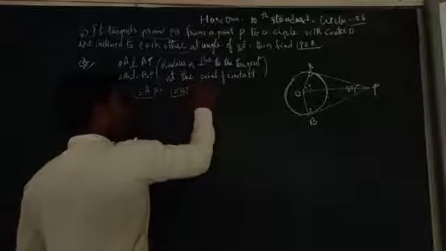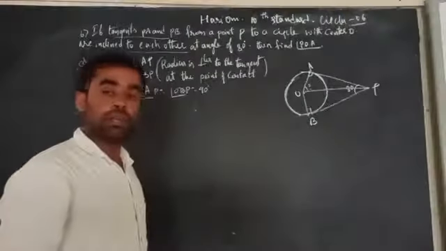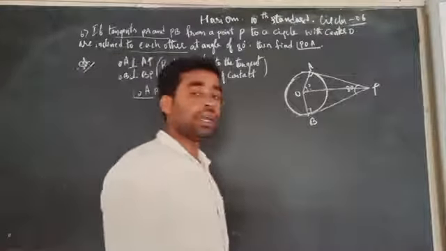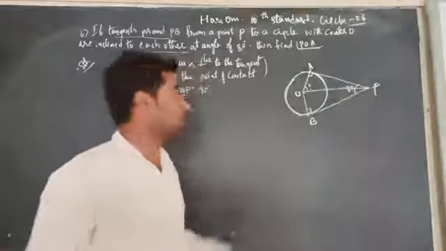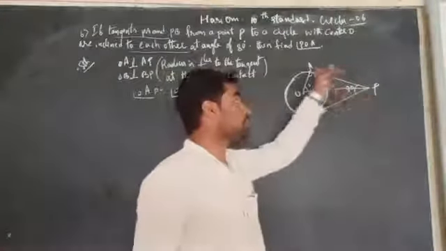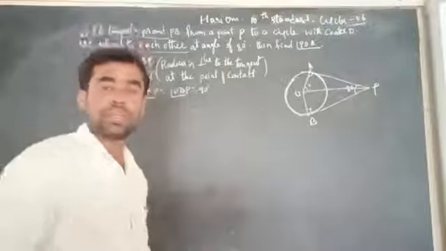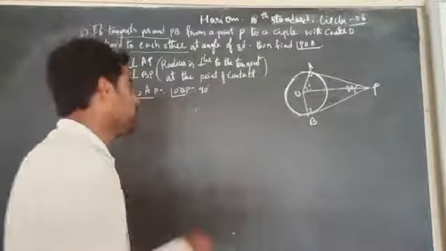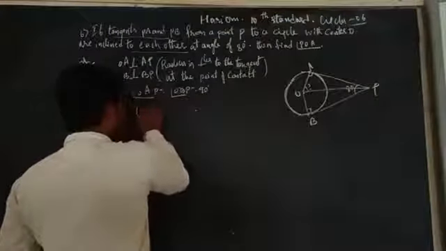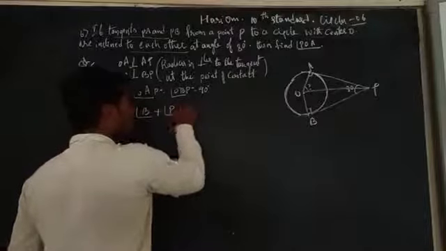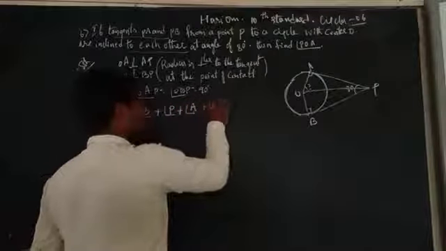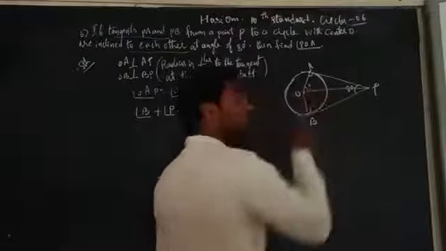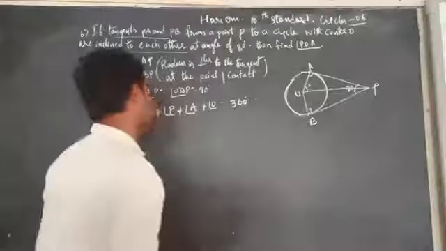They are equal to what? 90 degrees. We know that the sum of four angles of a quadrilateral is equal to 360 degrees. Angle O plus angle B plus angle P plus angle A is equal to 360. The sum of four interior angles of a quadrilateral is equal to 360 degrees.